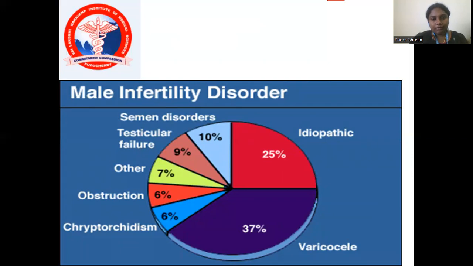Then comes male infertility disorders. First, 10% is semen disorder, 9% is testicular failure, 7% is other issues, 6% is obstruction, another 6% is cryptorchidism, and 37% by varicocele, and 25% by idiopathic causes.